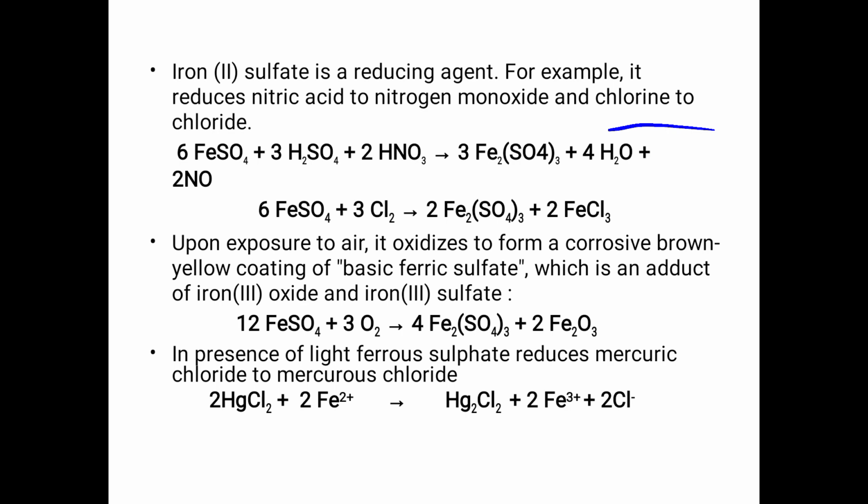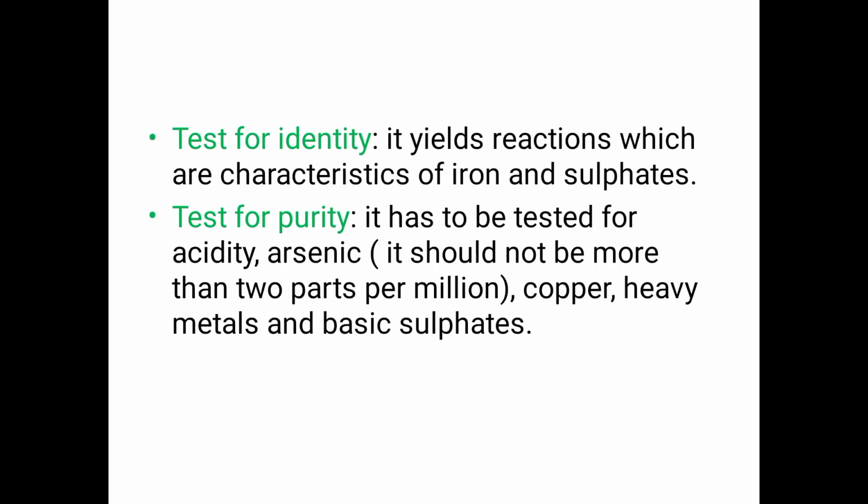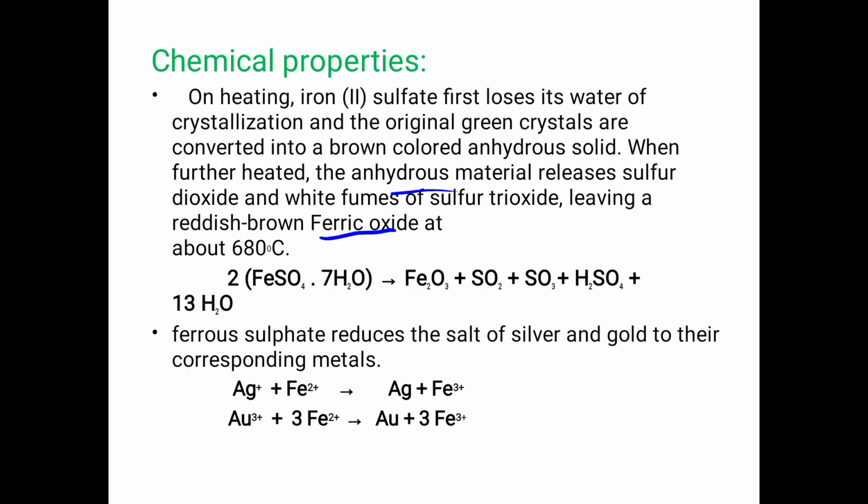In presence of light, ferrous sulfate reduces mercury chloride to mercurous chloride. This is the reaction: 2HgCl2, that is mercury chloride, plus 2Fe2+, the ferrous ion, gives Hg2Cl2, that is mercurous chloride, plus 2Fe3+ plus 2Cl-. These are the chemical properties.